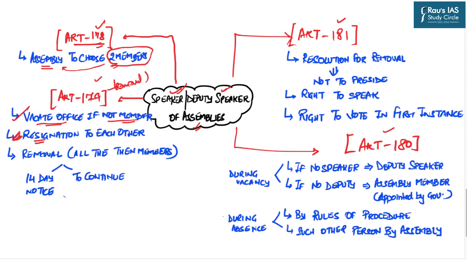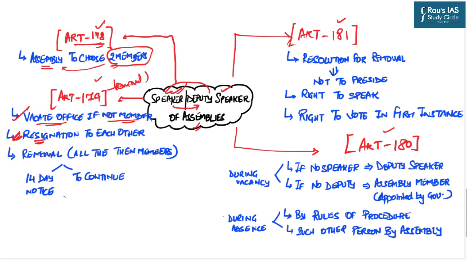The second point is that the resignation is to be submitted to each other. That means that if the Speaker wants to resign, he shall submit his resignation to the Deputy Speaker, and if the Deputy Speaker has to resign, he shall submit his resignation to the Speaker.